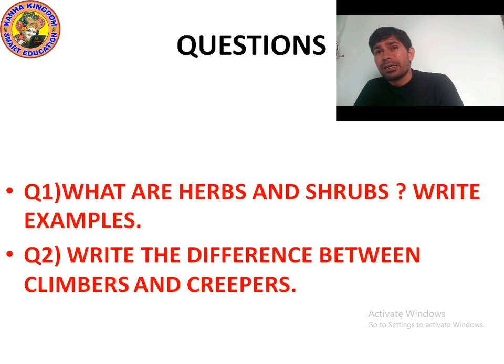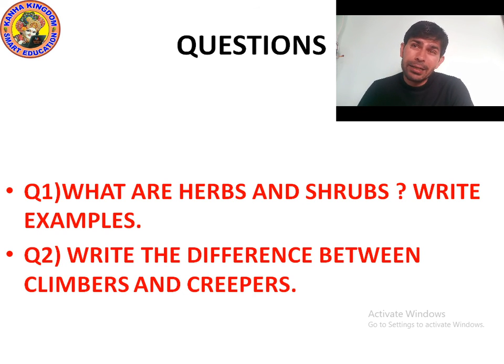Some plants are very tall and have a hard and thick brown stem. The stem has branches in the upper part, much above the ground. Such plants are called trees. Trees are tall. They have strong stems, long branches, and they tend to be long lived, some reaching several thousand years old. Their life is so long.